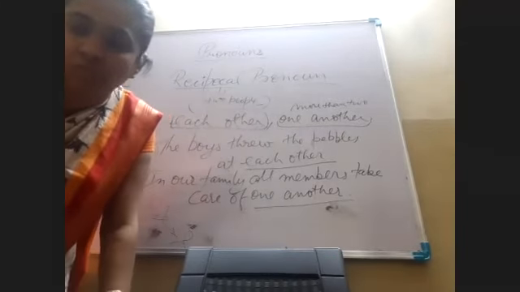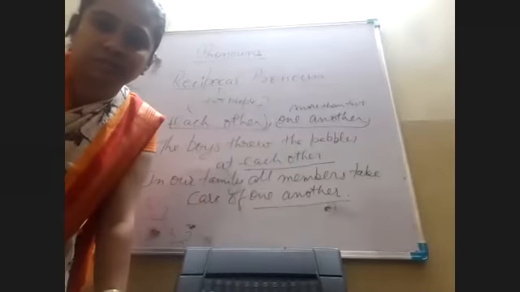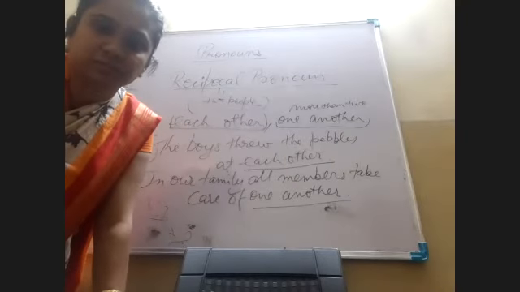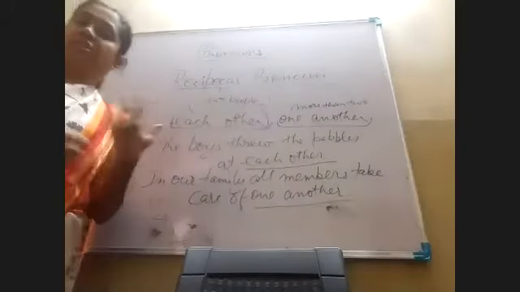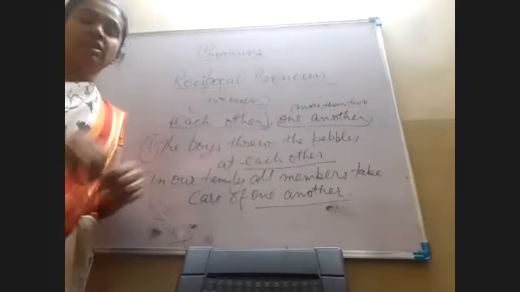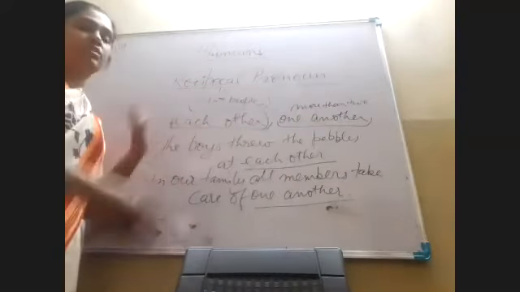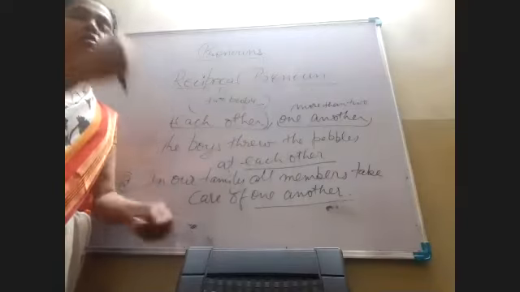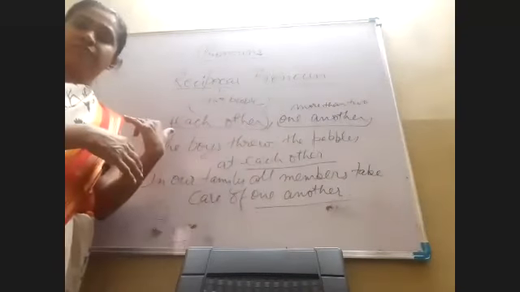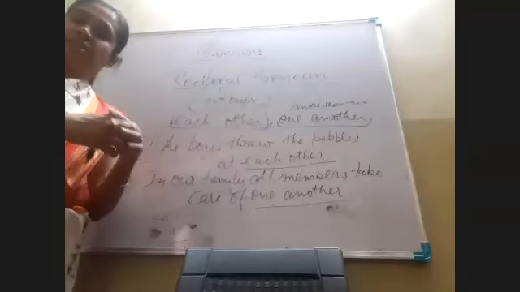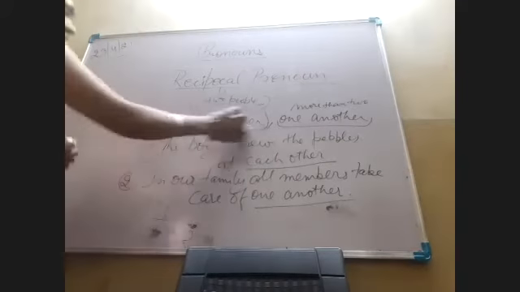Ma'am, each of the friends gets two toffees. Each of my friends visited my house today. That is, if I have five friends, the first friend also, second friend also, third friend also, fourth friend also, and fifth friend also. Is it clear? Yes, ma'am.